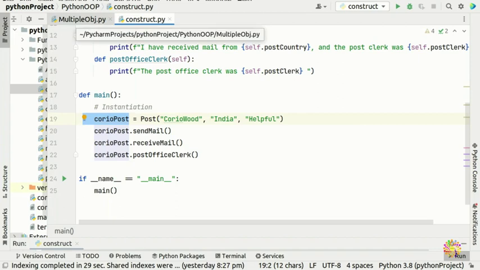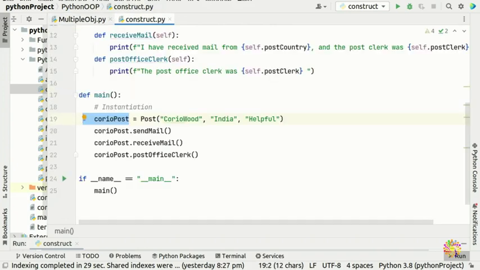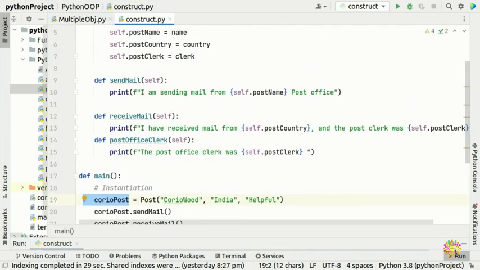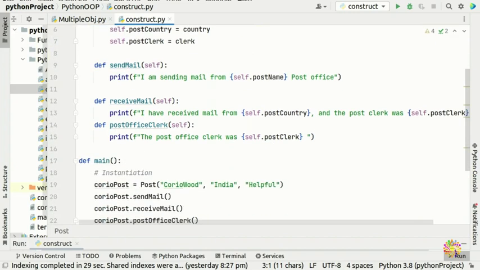To save time, I have created a file here called multiple objects, or you can call it multiple instances of the class, as objects are instances of the classes. You can think of a class human, where our objects are going to be male and female.